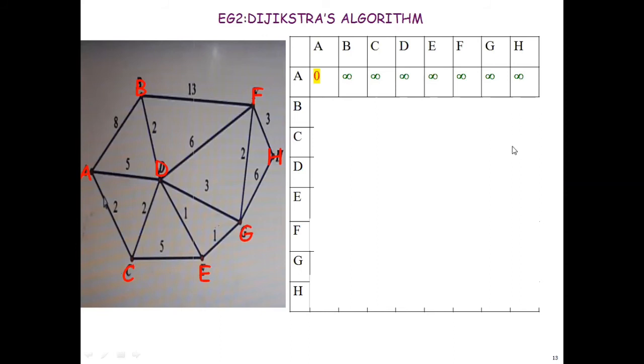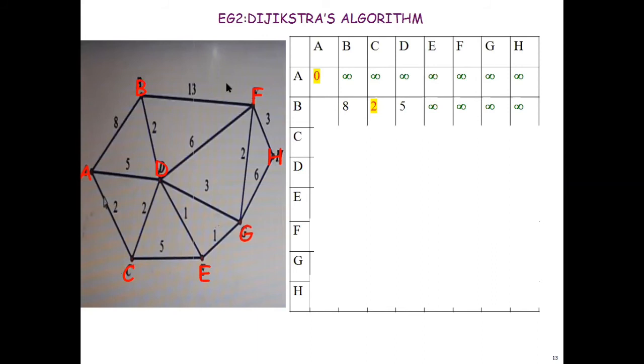So what will happen in the next step? I should check from A what all are the edges going out. This is an undirected graph. The first example was a directed one, so there is no need for checking the direction in this. So A to B, A to D, A to C, I have connections. So I should update the weight. A to B, I have the weight as 8. A to D, I have the weight 5. A to C, I have the weight 2. So I am updating those weights.